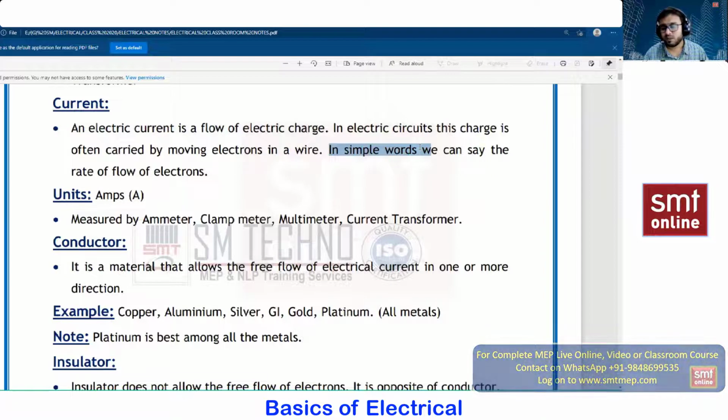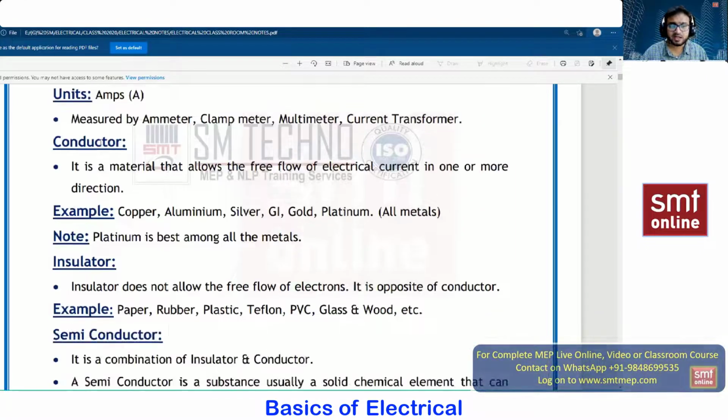And this current we are able to measure by means of an ammeter, clamp meter, multimeter, or current transformer. These are the devices which we are going to use to measure the amount of current. If you are going to measure the amount of current nearby the transformer, in that case, we need a current transformer.